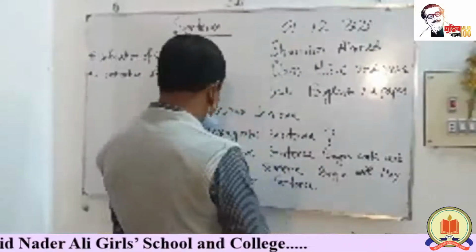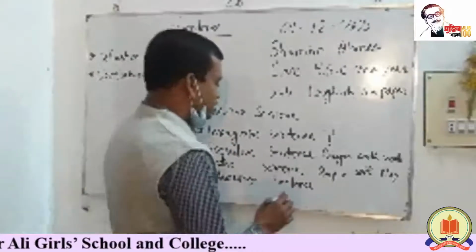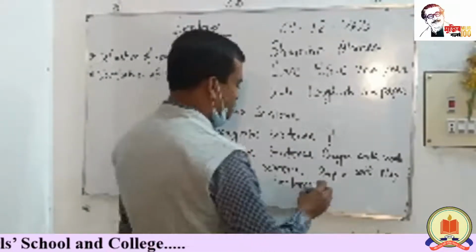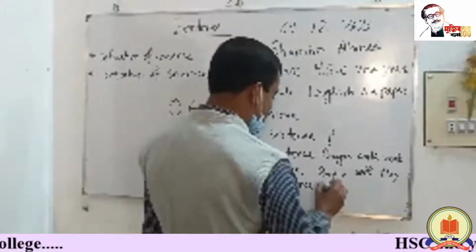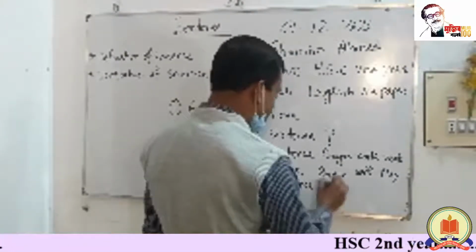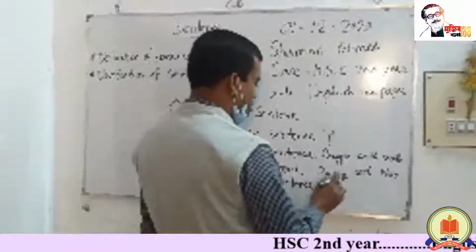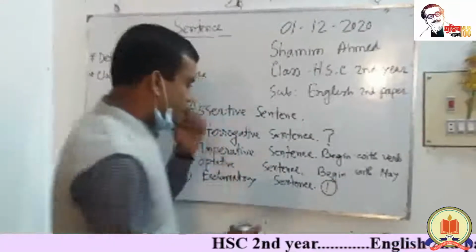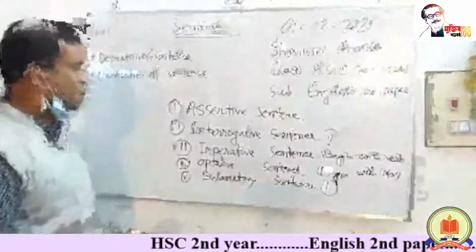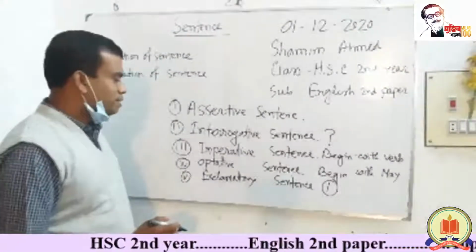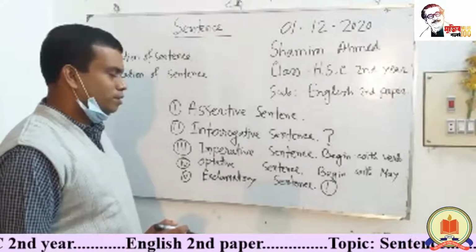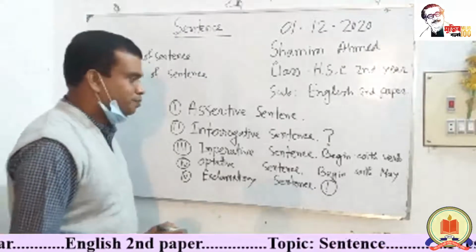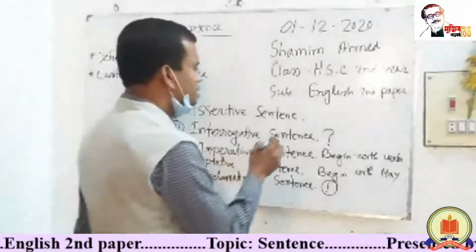And exclamatory sentence: after this sentence we can see the note of exclamation. So dear students, you can easily understand this is an interrogative, imperative, optative, or exclamatory sentence. And an assertive sentence is always narrative.